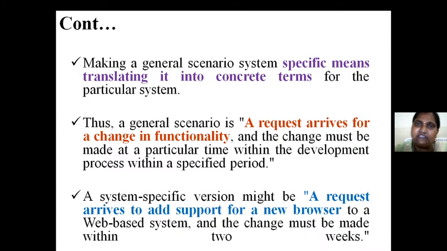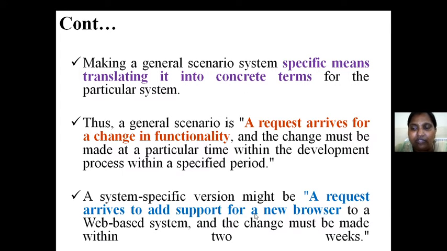But coming to the specific, we have to find out the location, where the problem occurred, what the problem is, and in what time we have to get rid of that problem. Okay, see this. So in the general scenario, a request arrives for a change in a functionality, and the change must be made at a particular time, which is the development process within a specified period. That is a general request. Coming to the specific request, a request arrives to add support for a new browser.